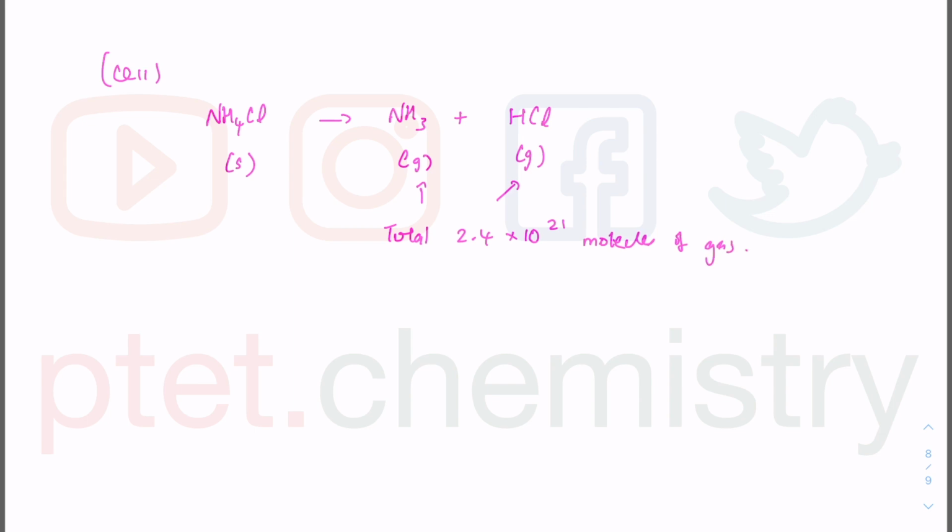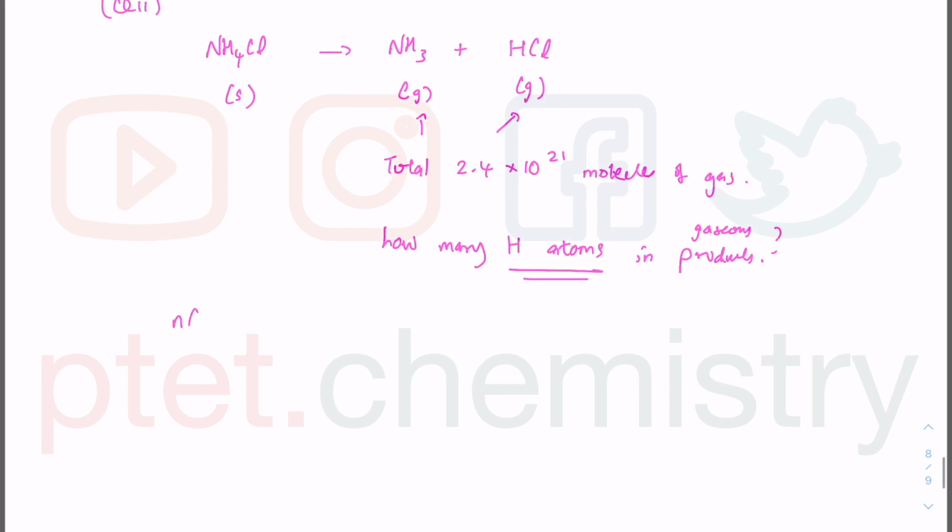Now this question is trying to trick you. They are asking how many hydrogen atoms. So the key thing here really is how many hydrogen atoms in the products. In fact, they say in the gaseous products. Now what are we going to do? I guess we need a mole ratio kind of thing. We want the hydrogen atoms, so be very careful, all right? The mole of hydrogen atoms is to the mole of the gaseous products.